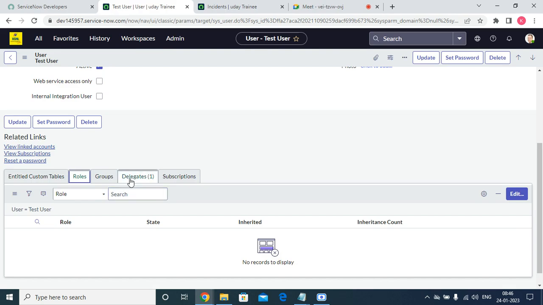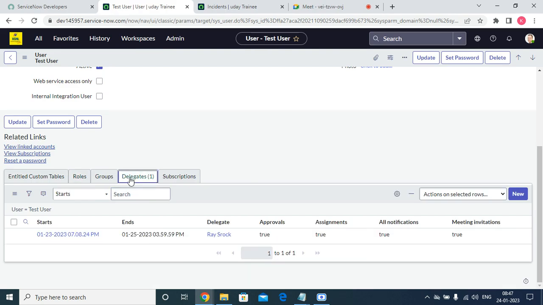That's one task. And the second one, try to add a delegate to one user with different options like assignments and approvals, and check it. This is the task for today's class.